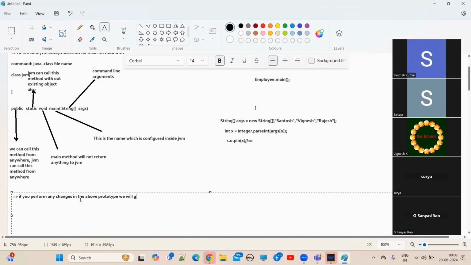We will get a runtime exception. What is the runtime exception? NoSuchMethodError: main. Understand?